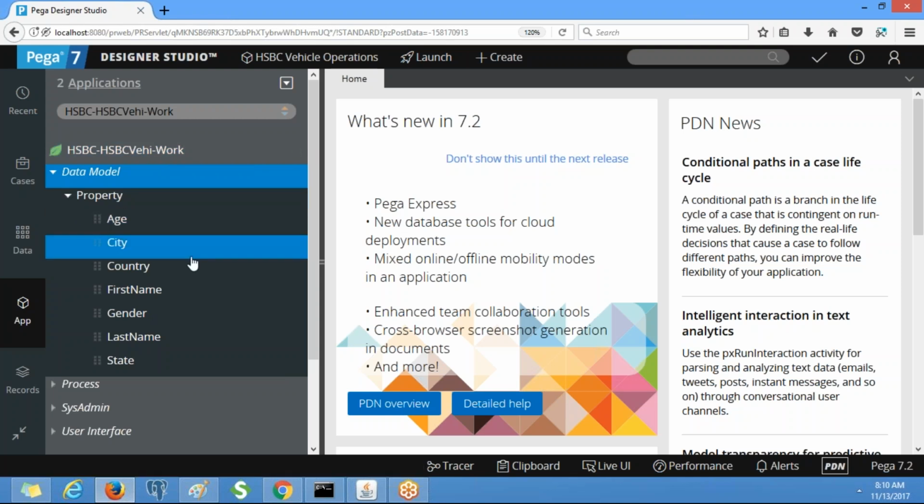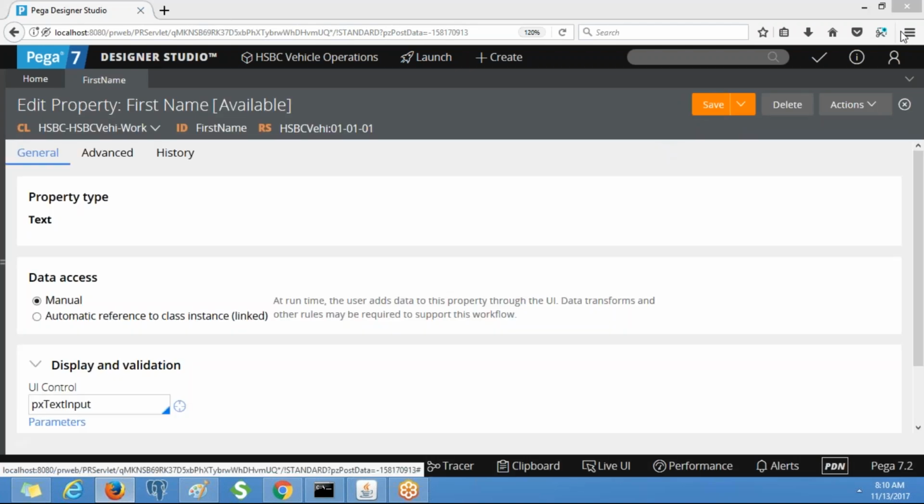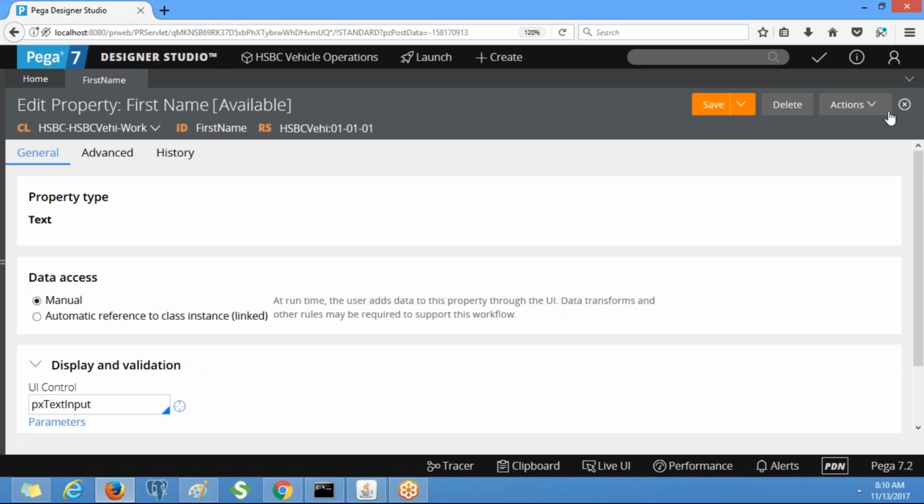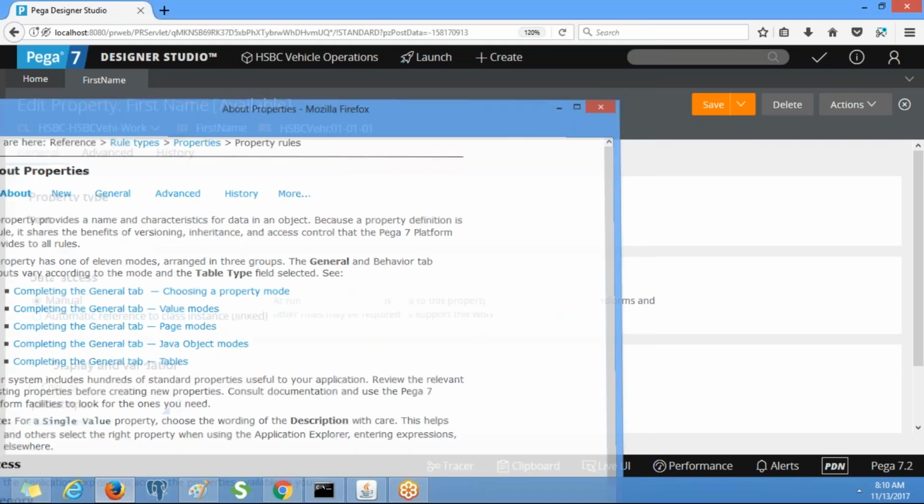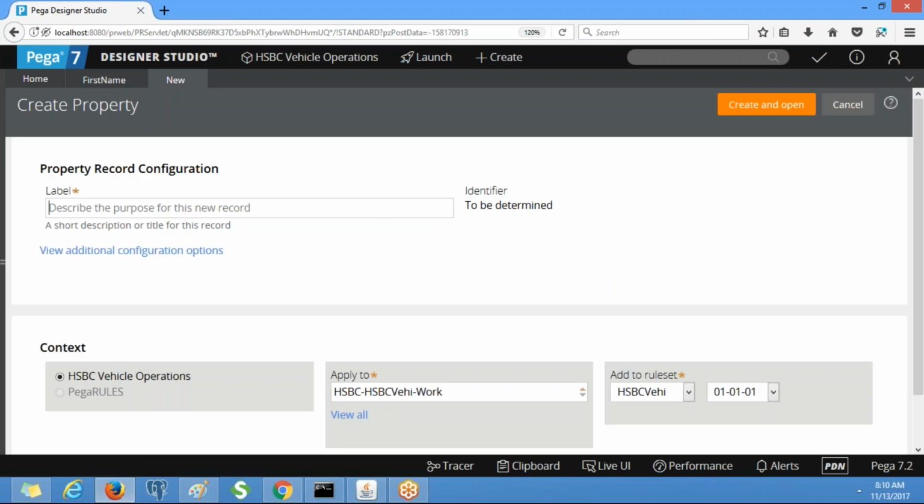All the properties are instances of Rule-Obj-Property. That you need to remember. It's very important. Let's open first name. See, this is the applies to class. Suppose I am going to create a new property. Go to actions, create. See, apply to: this property belongs to this class and it will be stored in this rule set.